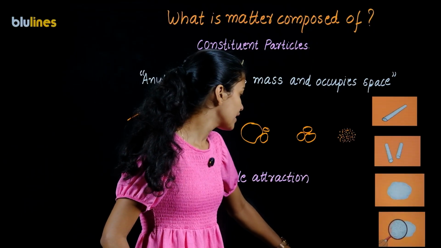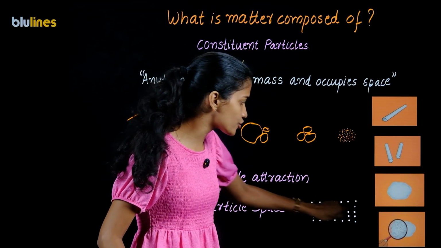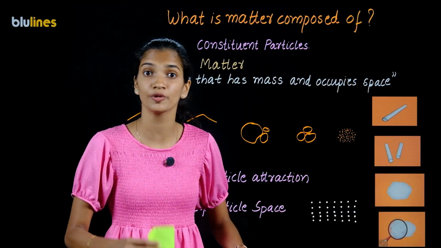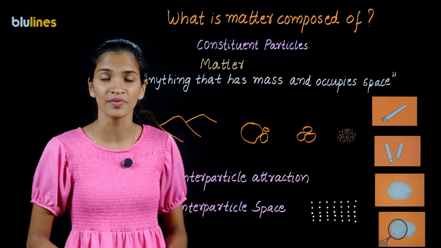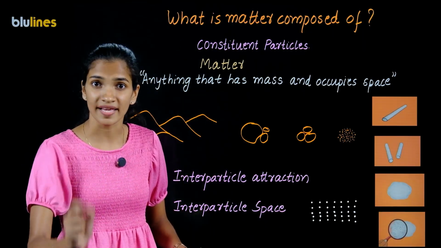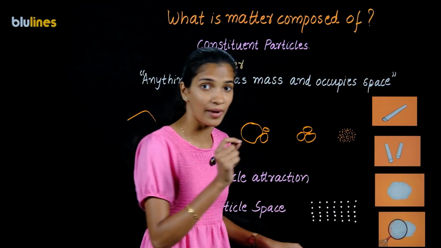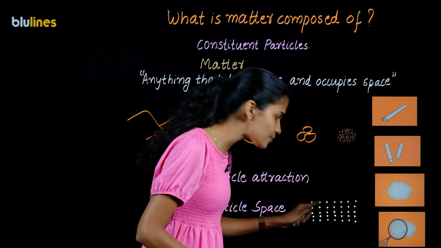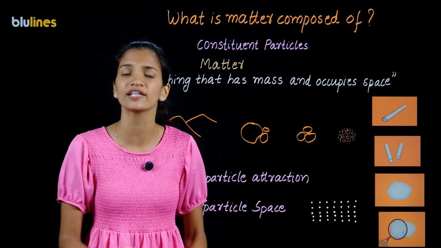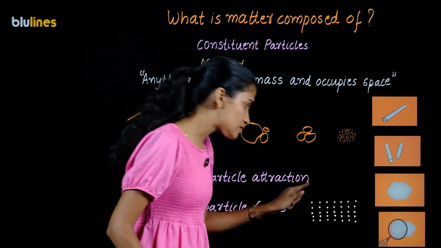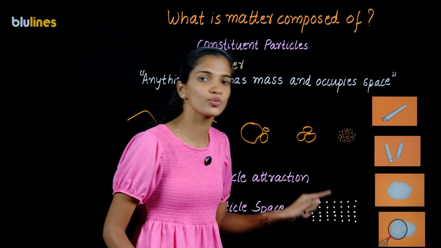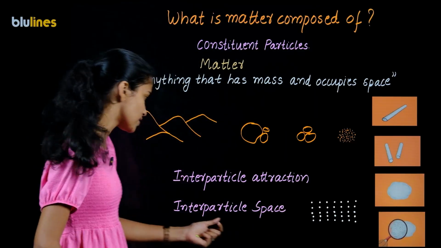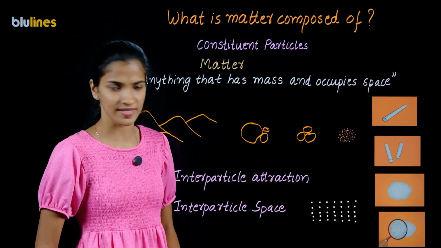Now, here as you can see, I have shown you a pictorial representation of how minute particles are arranged in every matter. Whatever the size of the minute particle is, however small it is, there will still be some space in between the constituent particles of every matter. And the space in between the constituent particles of matter is known as interparticle space.